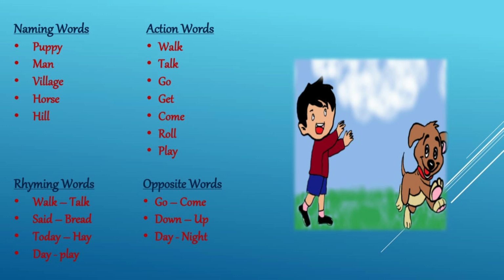Next one is play. P-L-A-Y. Now, let's learn some opposite words from the poem. First one is go. So, the opposite word of go is come. Next one is down, up, day, night.